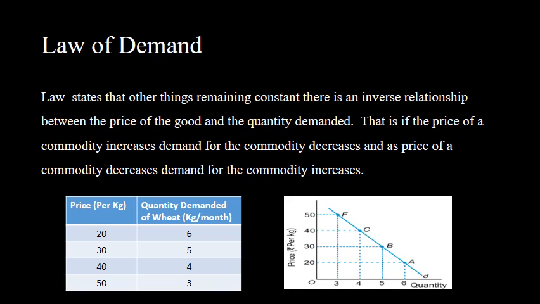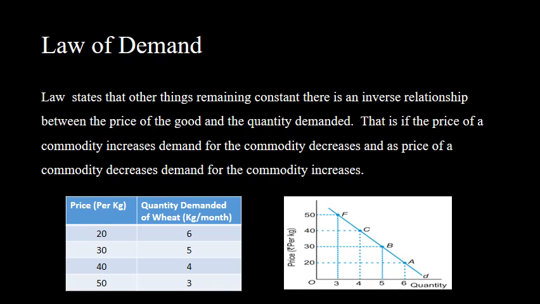You can see on your screen, when the price of wheat per kg is 20, the quantity demanded of wheat is 6 kgs. When the price increases from 20 to 30, the quantity demanded decreases from 6 to 5, and with a further increase in price from 30 to 40, the quantity demanded decreases from 5 to 4 kgs, and when the price is 50, the quantity demanded is 3. So in this schedule, with the increase in price, the demand for the commodity decreases.